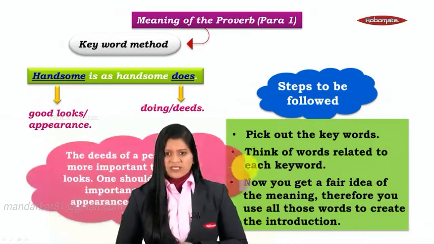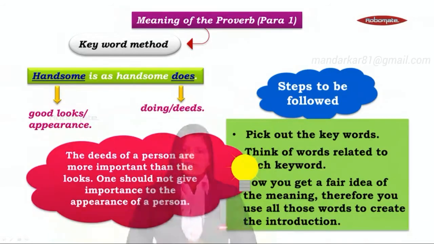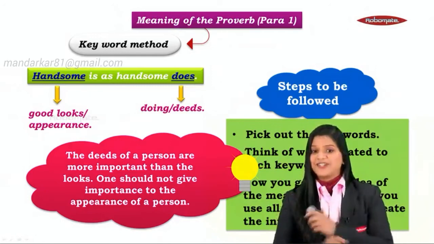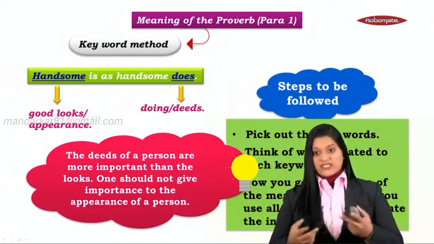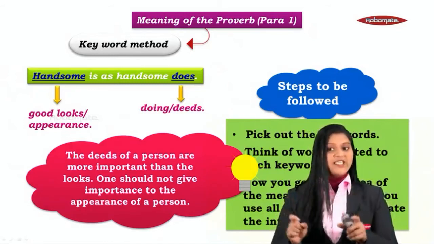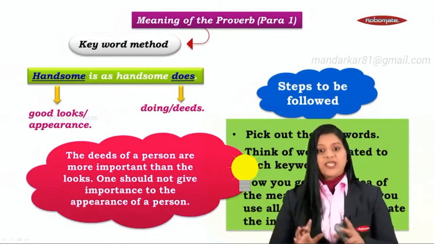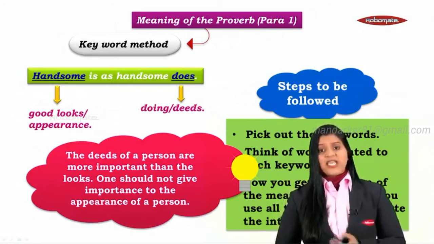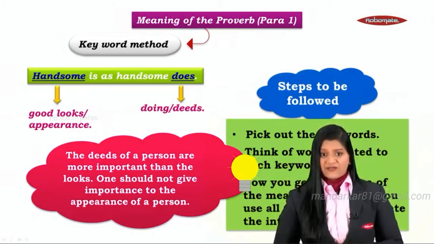Now, how is it possible? It's as simple as, if you put together these words, you can write something like, the deeds of a person are more important than the looks. One should not give importance to the appearance of a person. Doesn't it mean that? Isn't it? So now, through these keywords, we were able to put together some good meaning here. We can put this as our introductory paragraph.